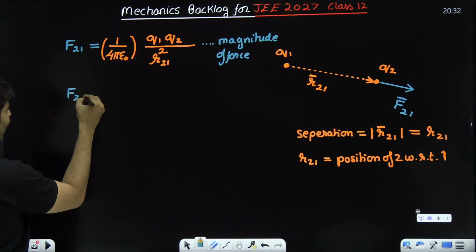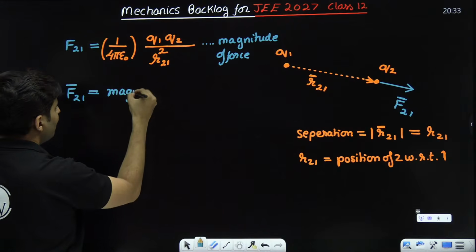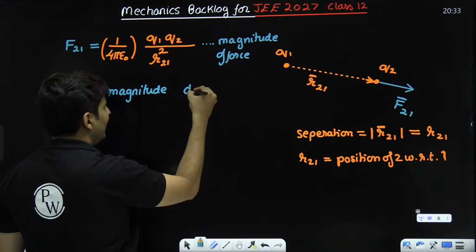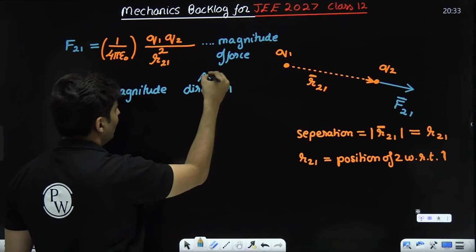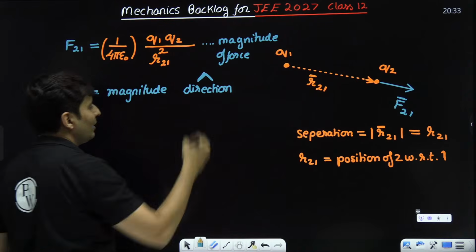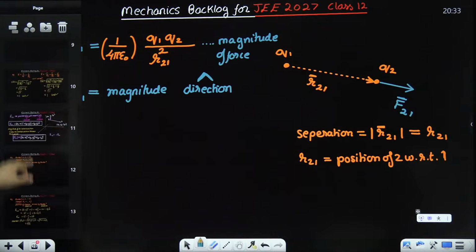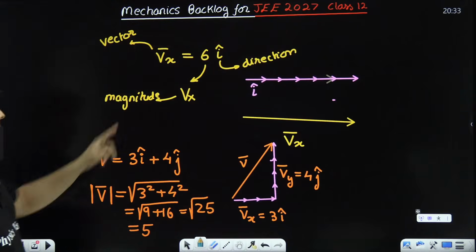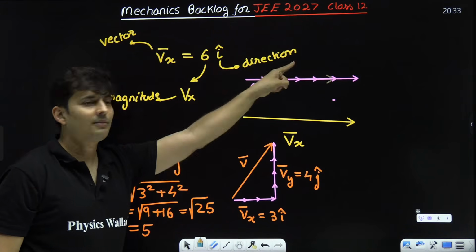But keep in mind one thing. If I want to find F21 bar, then 100% there will be a magnitude and a direction, and that direction will be given by a unit vector. A vector will always have a magnitude and a unit vector which gives the direction.